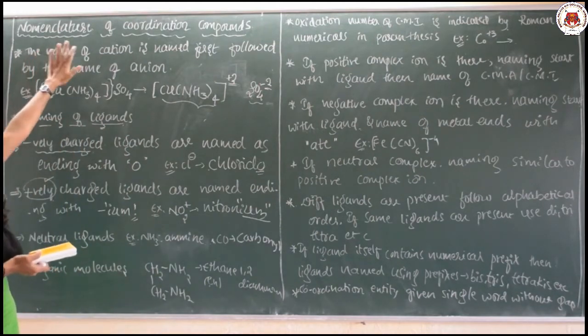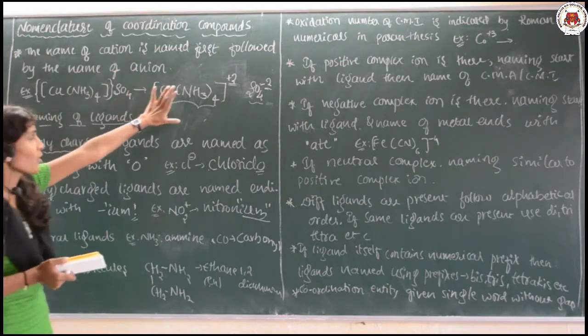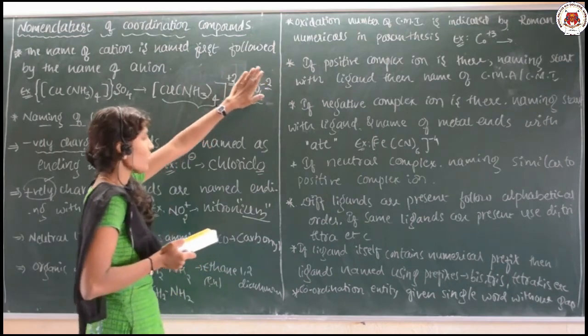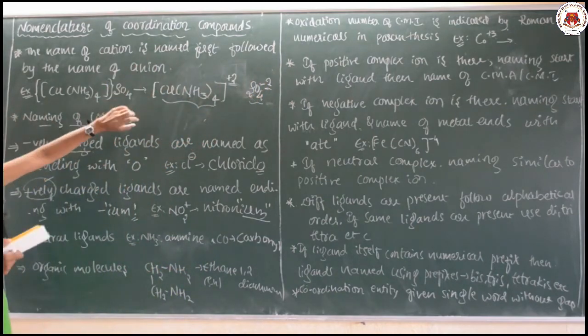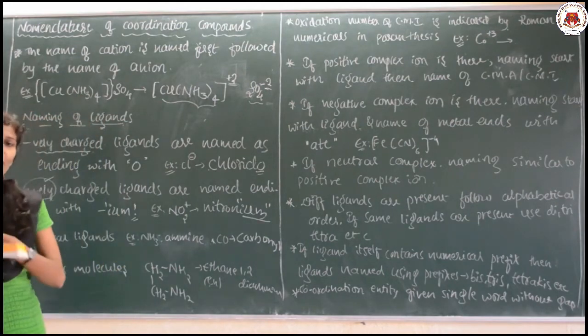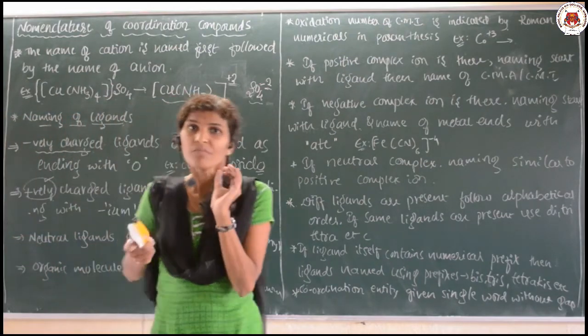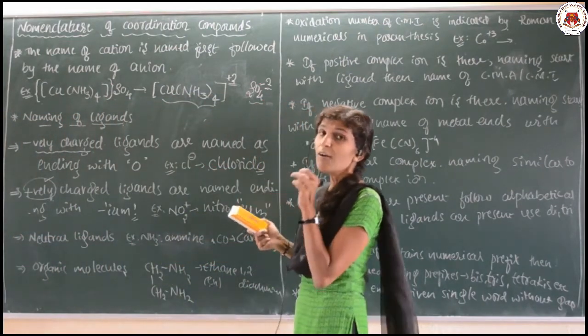First of all, the name of the cation is named first followed by the anion. Always the cation must be named first, then go for the anion. Next we will come to the category of naming of the ligands. Ligands will be of three types: positive, negative and neutral. Suppose it is a negatively charged ligand, its name should end with the letter O.